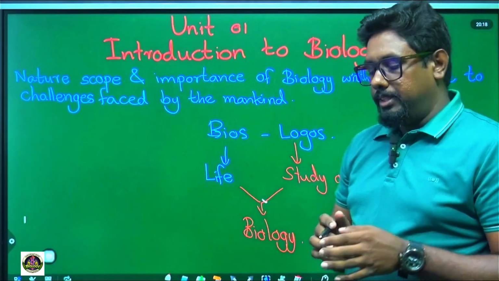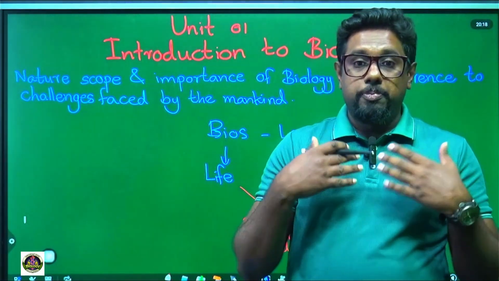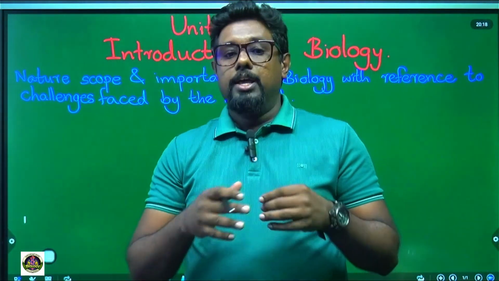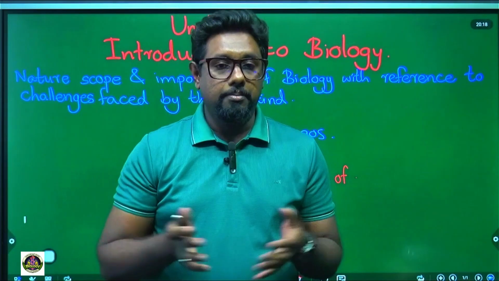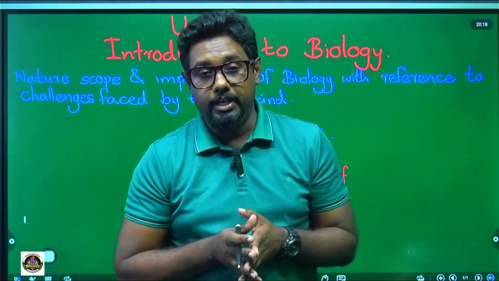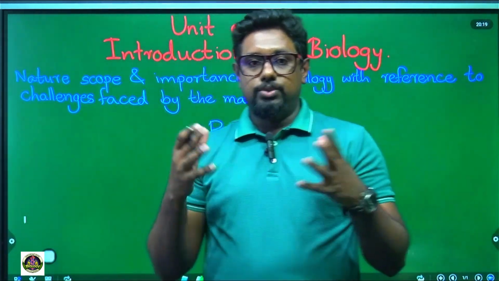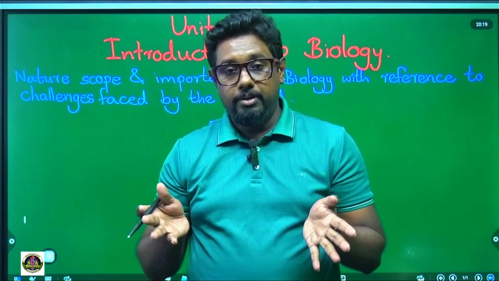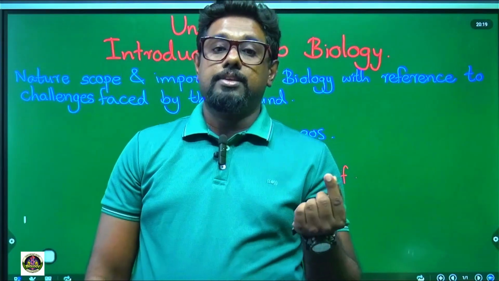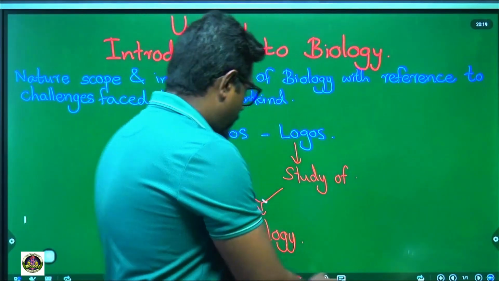So biology is a very vast and widespread subject all over the world, and everywhere we can see biology. Why? Because in most areas on the earth we can see living things. So biology is a vast and widespread subject. For the convenience of our study, this subject is divided into three main parts. Let's see what those parts are.